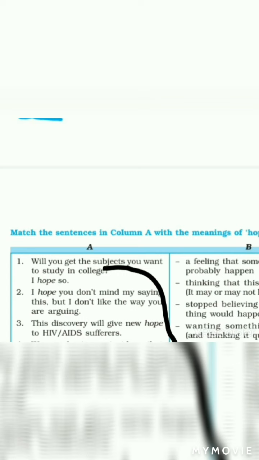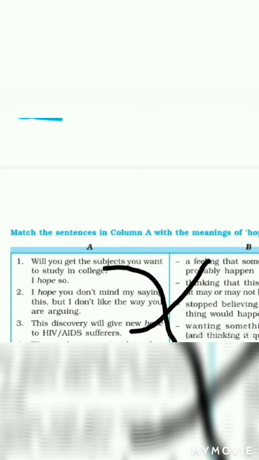Showing concern that what you say should not offend or disturb the other person. That is a way of being polite. And next one, third one, question is, this discovery will give new hope to HIV or AIDS sufferers. The answer to that question is a feeling that something good will probably happen.